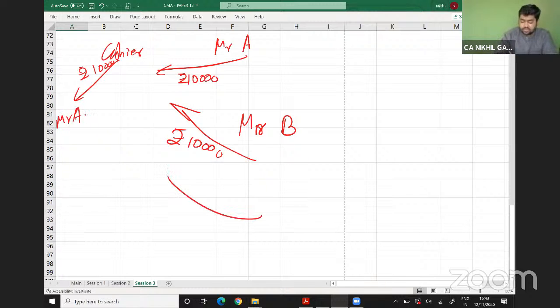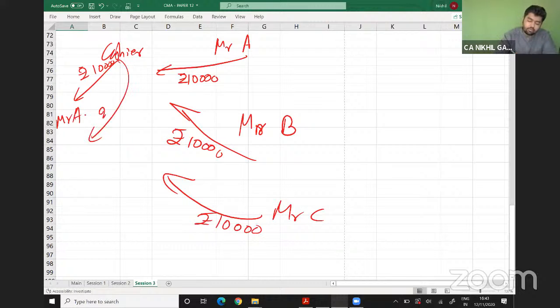And afterwards, Mr. C has deposited the amount, rupees 10,000. I will deposit the same amount. I will deposit rupees 10,000 in the name of Mr. B. So in all the cases, I'm having a balance of 10,000, which I'm using for my own purposes. This is known as teeming and lading fraud.